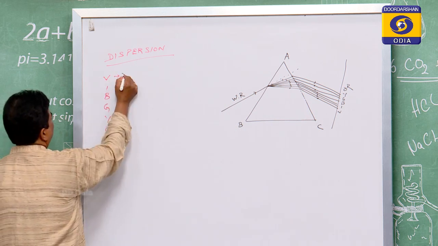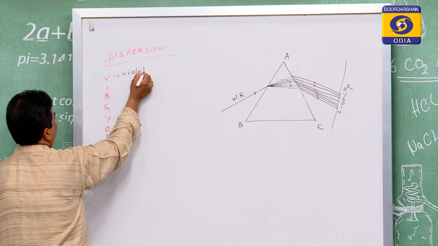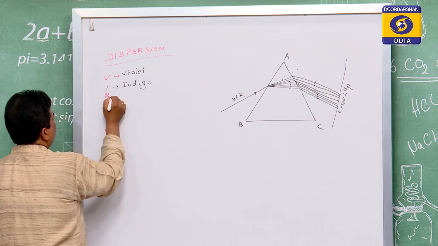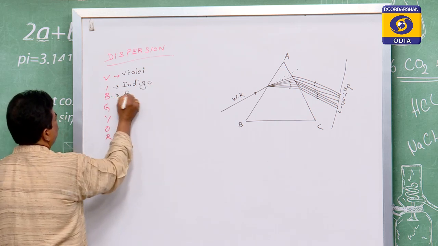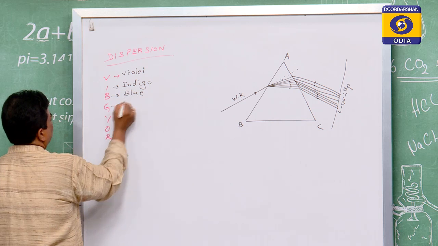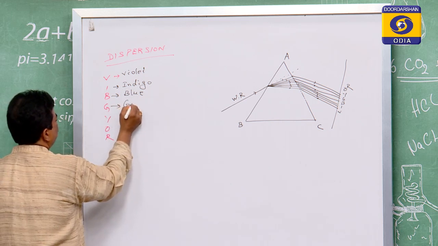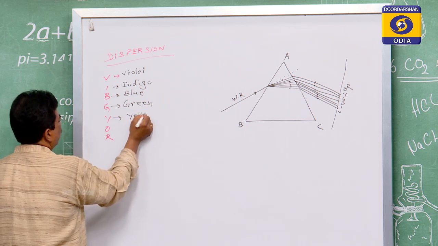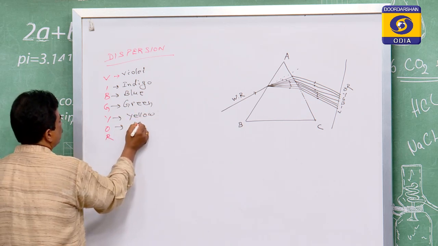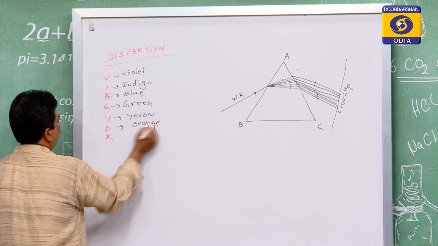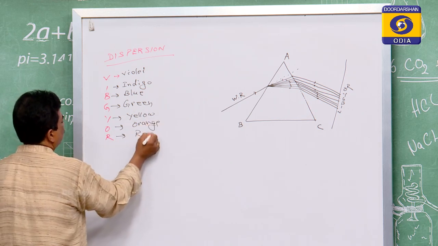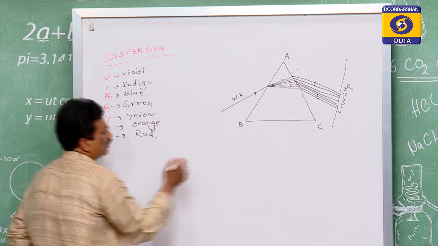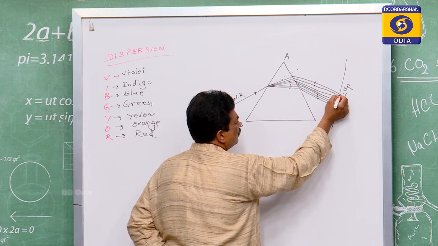V for violet, I for indigo, B for blue, next is green, next is yellow, next is orange, and next is red. So, these are the 7 constituent colors, VIBGYOR.